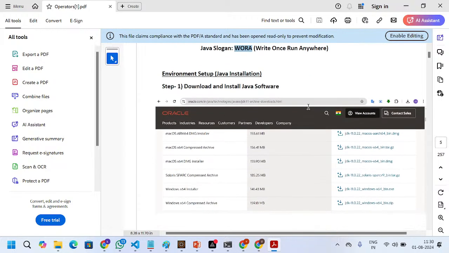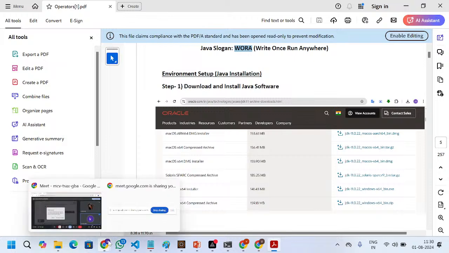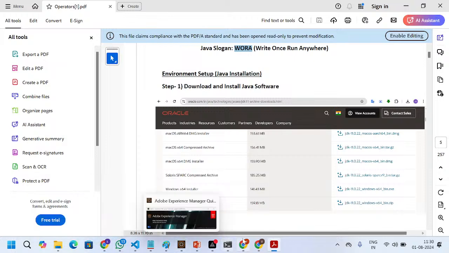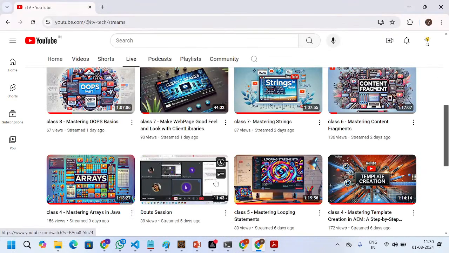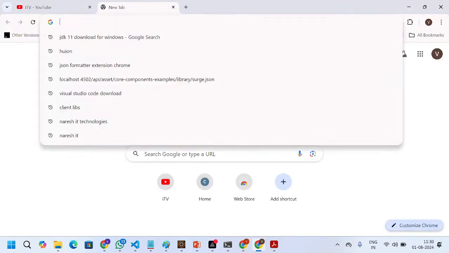Next is how to install Java software. In our case, we are installing Java 11, because this is useful for AEM also. So we need to download either 11 or 8. You can go with any browser and search for JDK 11 download for Windows.